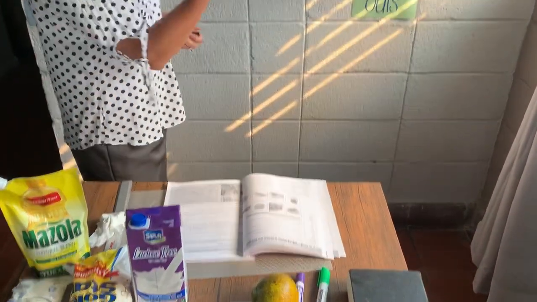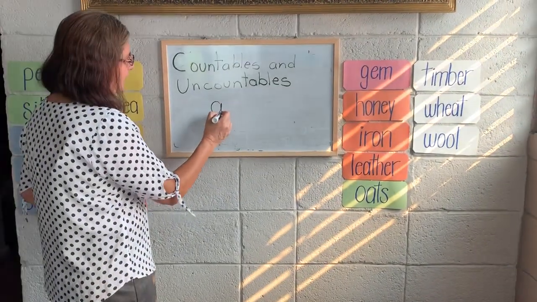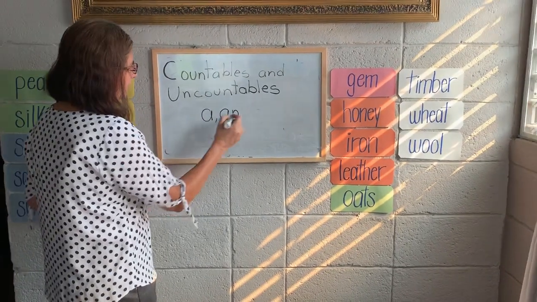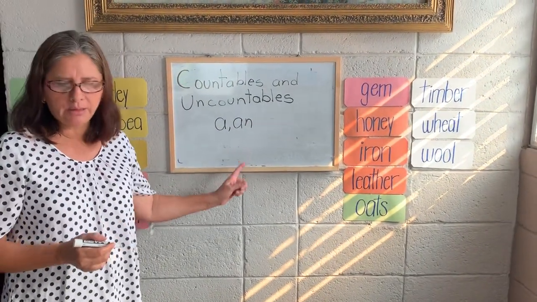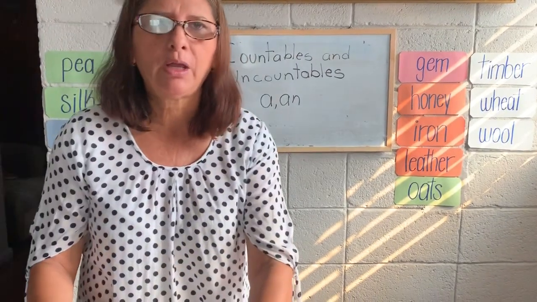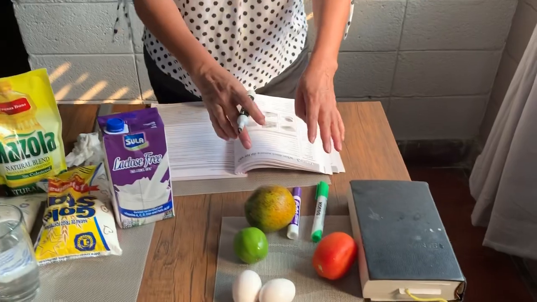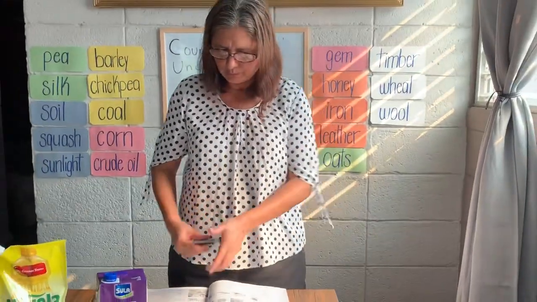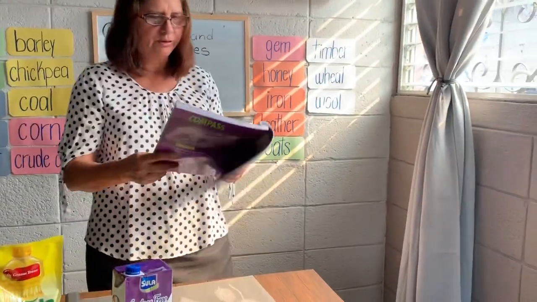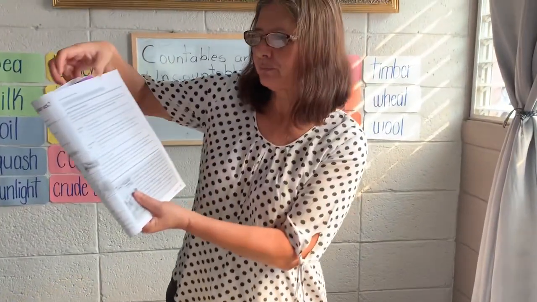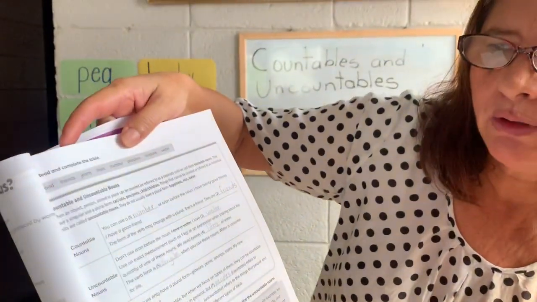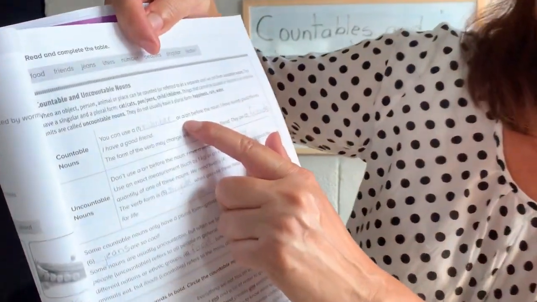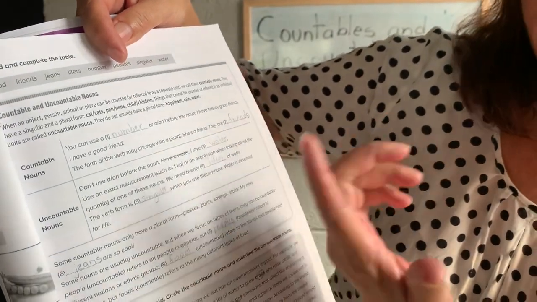With countable nouns, we can use a and an before the noun.